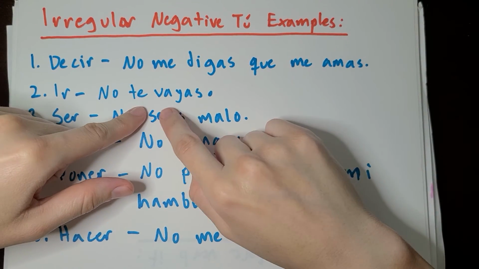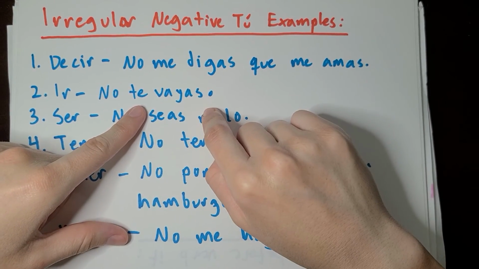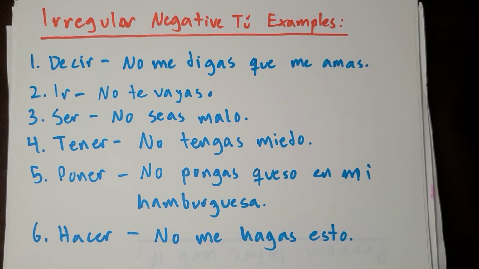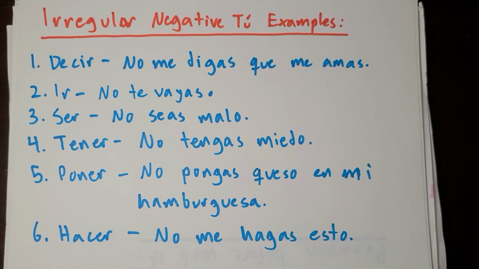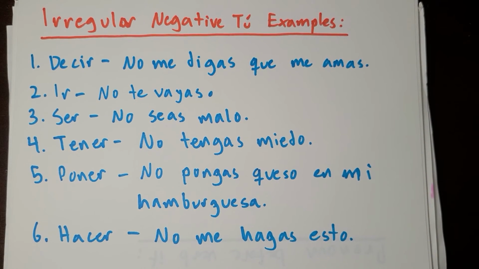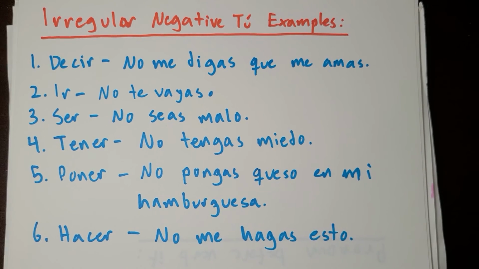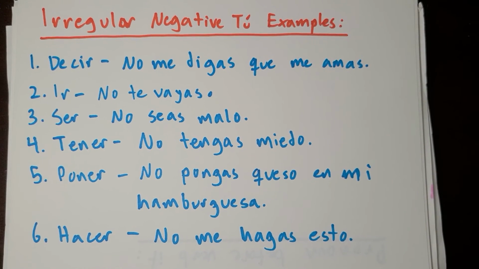So you're saying irse means to leave. No te vayas. Don't leave. You can use this in any context that you would in English. If your mom's going to work, a little kid might say, oh, don't leave, no te vayas. Or if you're having a really nice date and then somebody says, oh, it's time for me to go, you might say, no te vayas. It just means don't leave. You can use it anywhere.